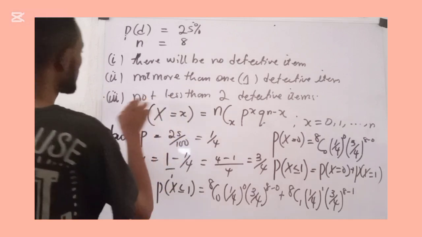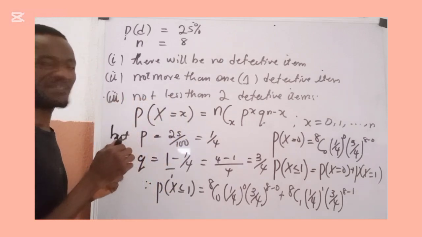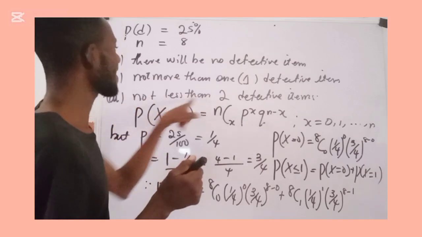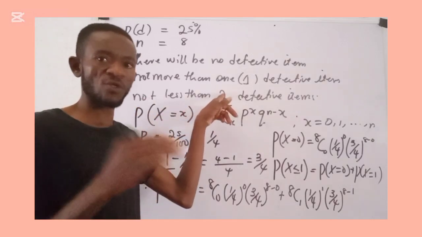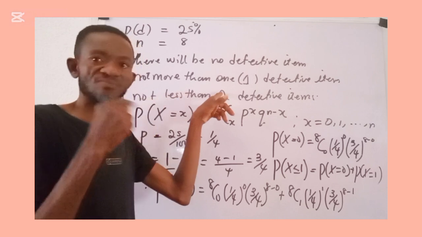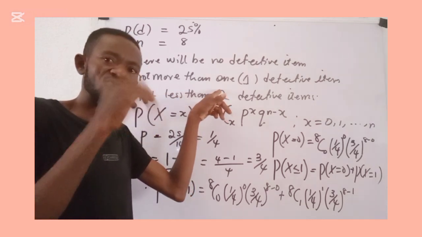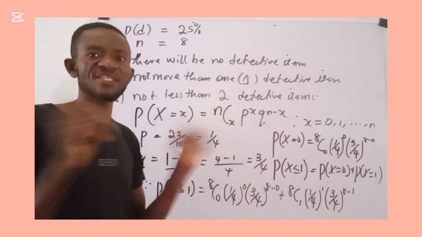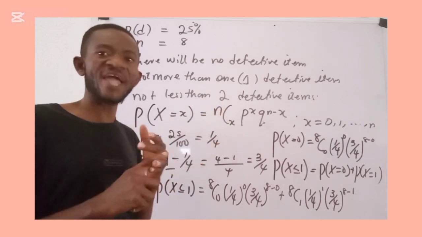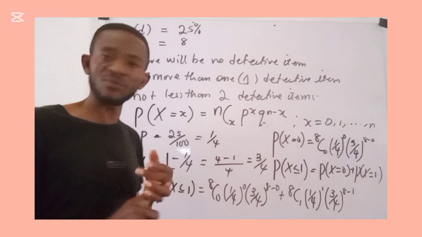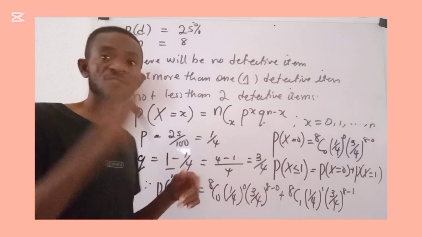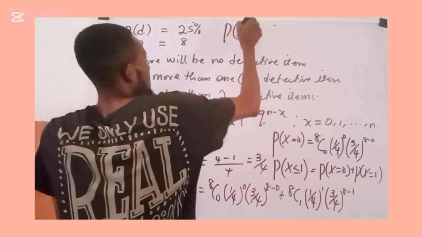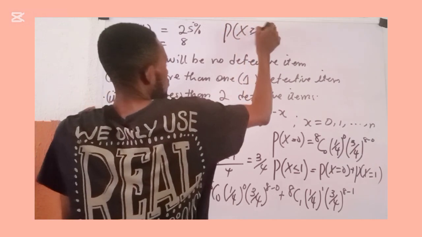Then I'll quickly say something with respect to part II. Saying something quickly with respect to part II is that we are talking about not less than 2. It cannot be less than 2. So there is no room for anything like 1, there is no room for anything like 0. Not less than 2, so it is from 2 above. So you are talking about the probability that this random variable X is greater than or equal to 2.